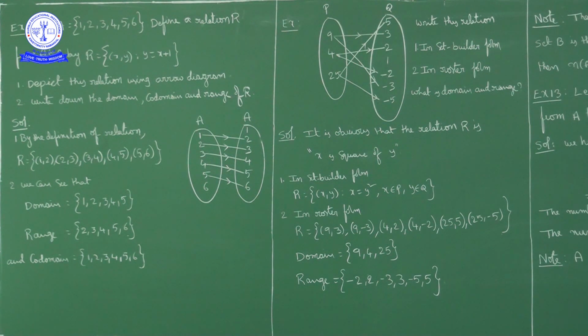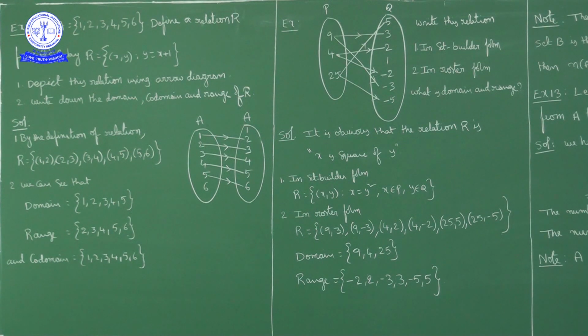Now here the relation is defined from A to A, and y = x + 1. When x is 1, what is the y value? 2. So 1 is mapped to 2. When x is 2, y is 3, so 2 is mapped to 3. When x is 3, y is 4. So 3 is mapped to 4, 4 is mapped to 5, 5 is mapped to 6.